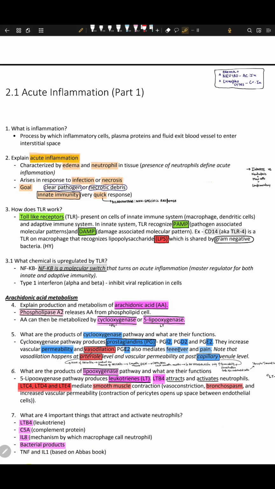That's very important, because apoptosis is never followed by acute inflammation. Necrosis is always followed by inflammation. What's the goal of acute inflammation? The goal is very clear: to remove the pathogen and to remove the necrotic debris. Now, if the debris is not removed properly, it can give rise to autoimmune disorders like SLE.